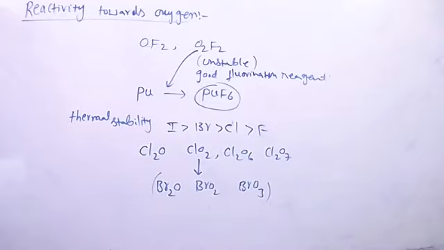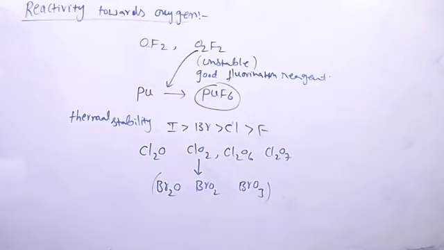This is called the middle row anomaly. Sometimes in competitive exams the middle row anomaly is asked. The oxides of bromine, Br2O, BrO2 and BrO3, exist only at low temperature. These are very powerful oxidizing reagents.